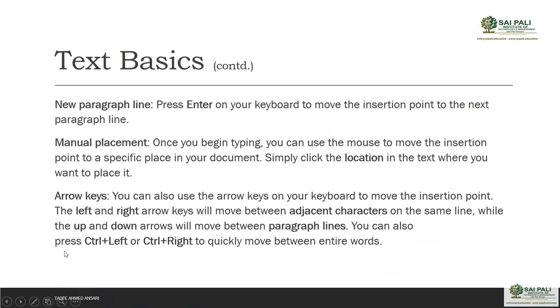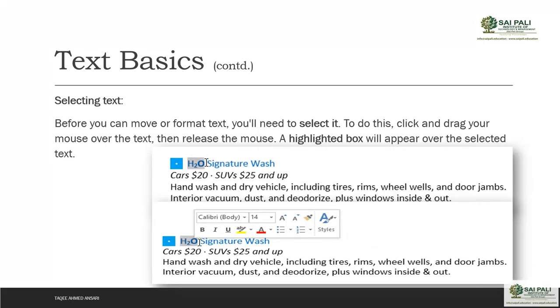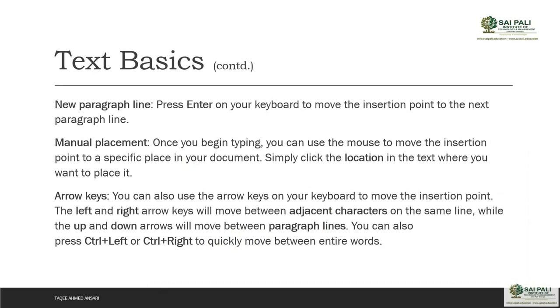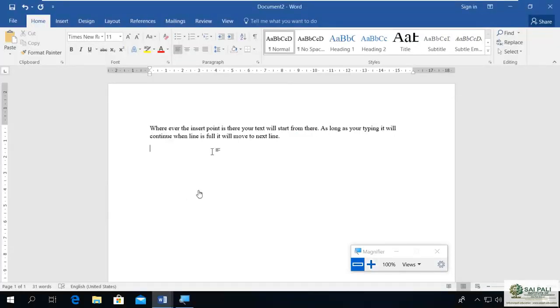Now, manual placement. Once you begin typing, you can use the mouse to move the insertion point to a specific place in your document. Simply click the location in the text where you want to place it. Remember, when you haven't typed anything, or not even a blank space, you can't change your insertion point. After you have some lines, then you can take your insertion point anywhere in the line, the paragraph, or the document by using the mouse.